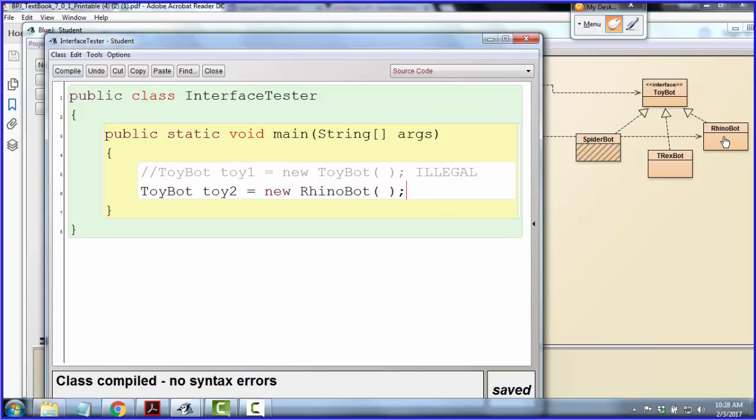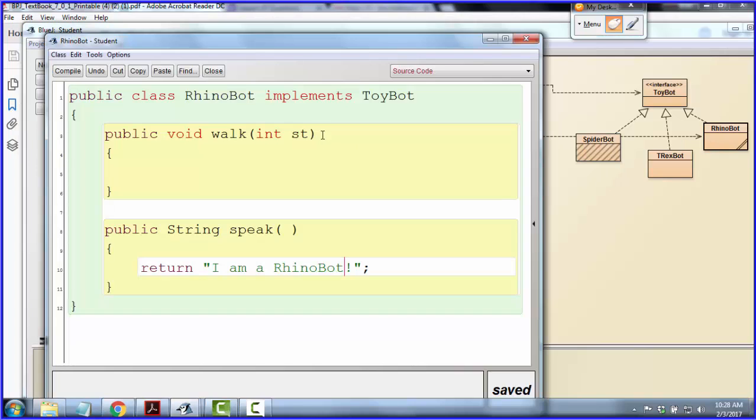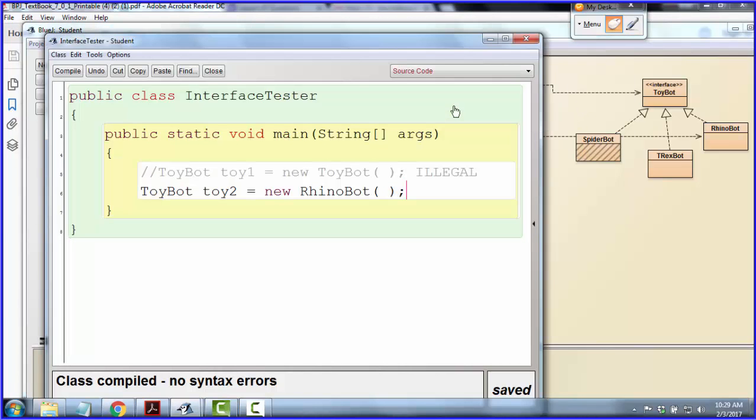There was no constructor in the Rhino bot class. So remember, if you don't provide a constructor of any type, Java writes one for you. And that's what's happening here. So it's using that Java created constructor to create a Rhino bot object.